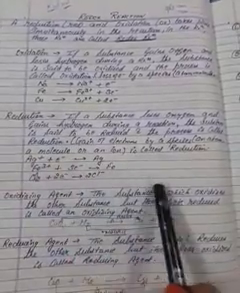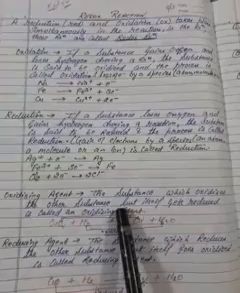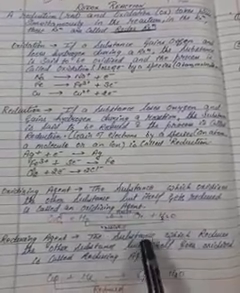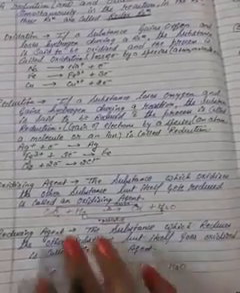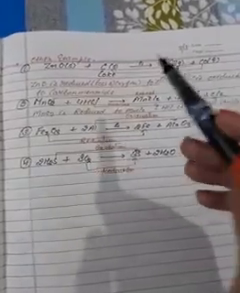Oxidizing agent: the substance which oxidizes the other substance and itself gets reduced. This is the oxidizing agent. The substance which reduces the other substance but itself gets oxidized is a reducing agent. Now, I am going to give some examples here, so that this is only a review.